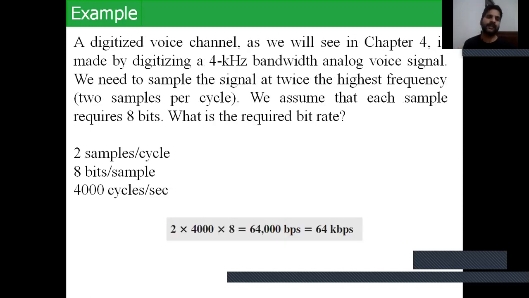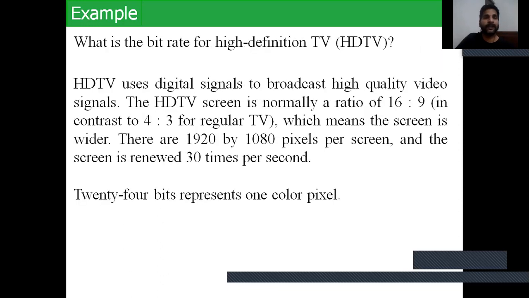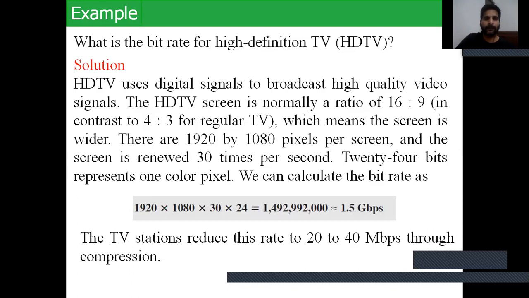The solution: 2 samples per cycle and 8 bits per sample are given, and 4000 cycles per second is given. So the total required bit rate is 2 multiplied by 4000 cycles multiplied by 8, which is 64 kilobits per second. Okay, so this is the example of bit rate.